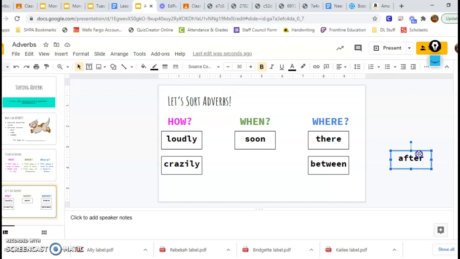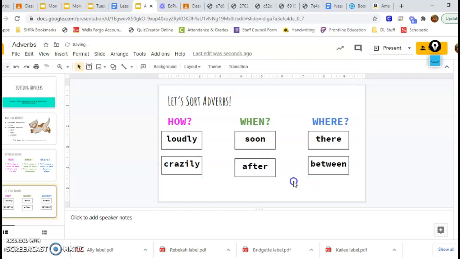Last one, after. All right, after. Is that a how adverb that ends in ly? Is it a when? Tells us a time, day, or frequency? Or where, a place? This one is a when adverb. It's a time. When did the dog run? After. All right, so I hope this helps you understand how to sort adverbs into the 3 different groups.